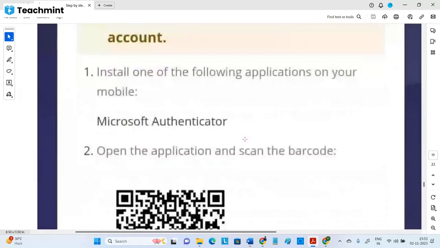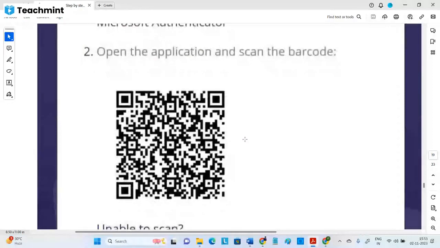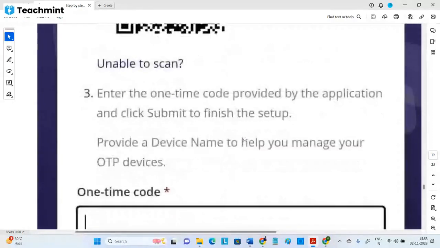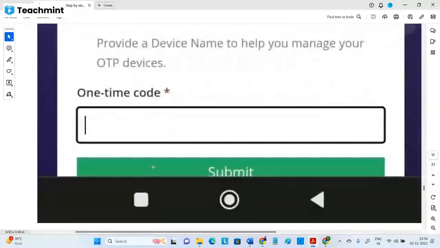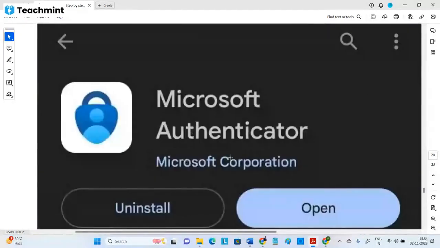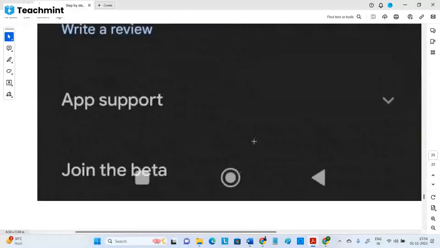You will get a QR code here. You need to scan it. After scanning, you will get an OTP. That OTP you need to enter here. Once you enter and submit, then you need to select which year you passed out. This is the Microsoft Authenticator app to be downloaded. Right. So once you download, you will get OTP and all. You just do the task.